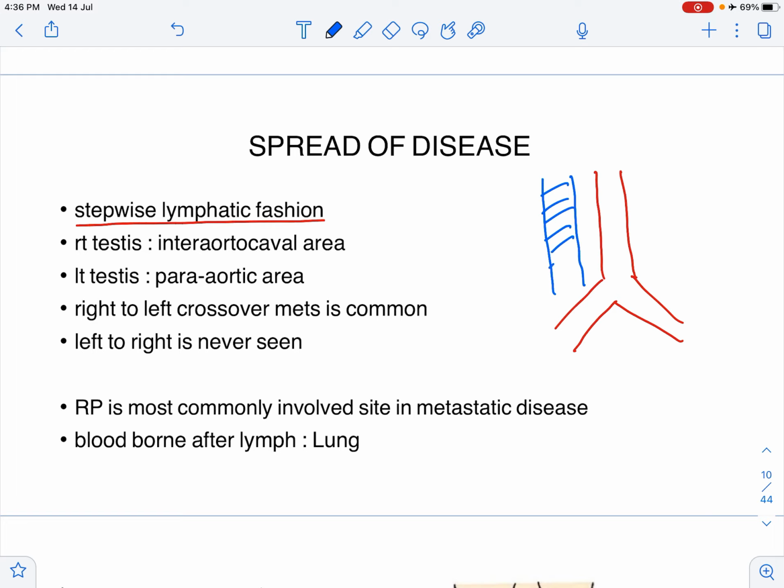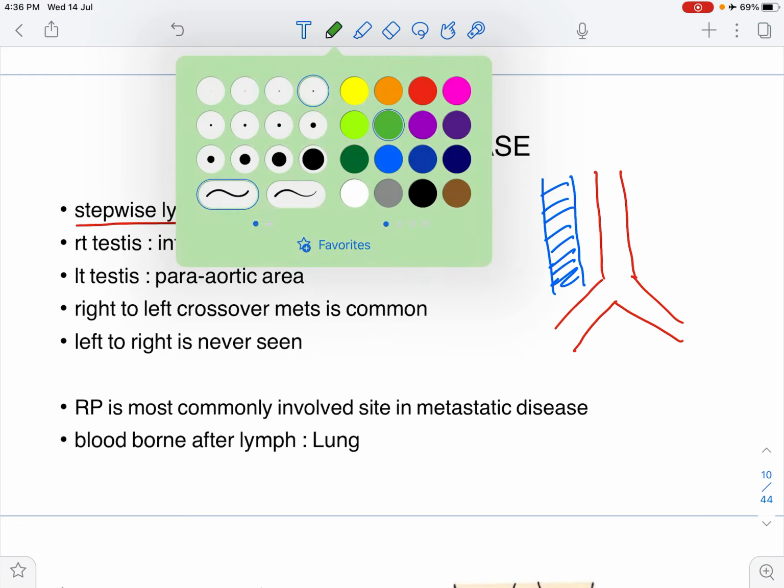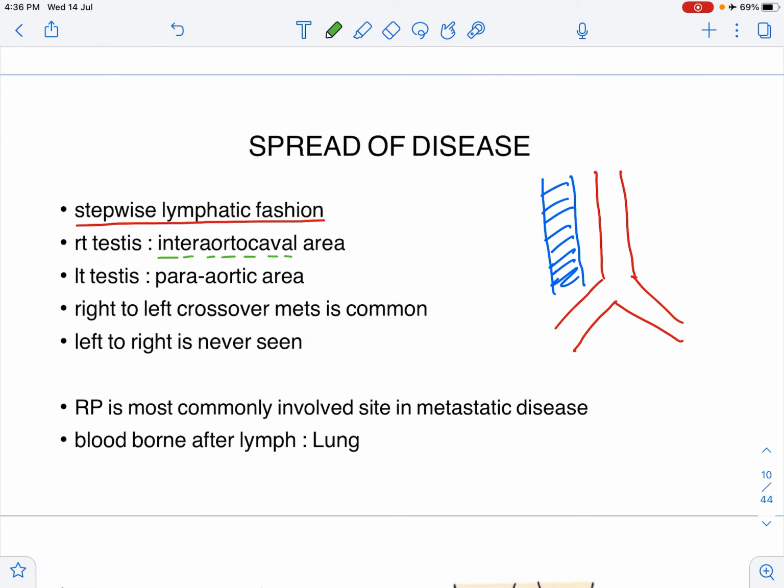Now, the inferior vena cava is present on the right hand side. So, the right testis will drain into the interaortocaval area. These lymph nodes here are actually para-aortic lymph nodes, but on the right side, they are present between the aorta and the inferior vena cava, which is why it is called the interaortocaval area. The left testis drains into the para-aortic area. Please note that the testicular tumors drain into the para-aortic lymph nodes and not into the pre-aortic lymph nodes.